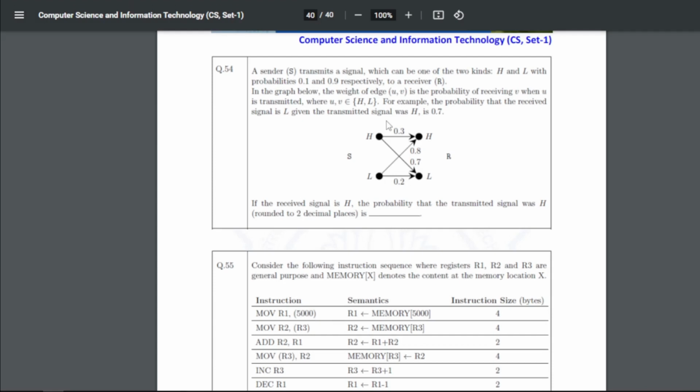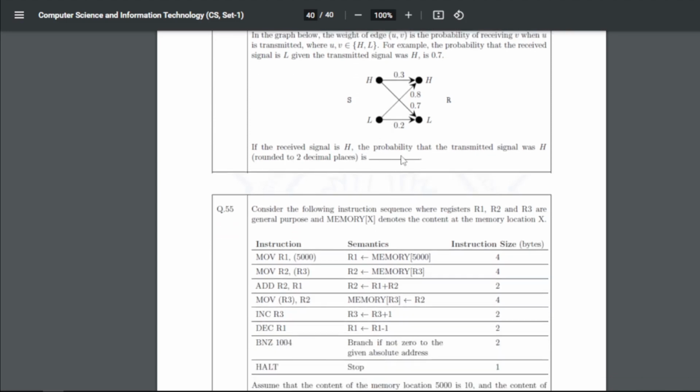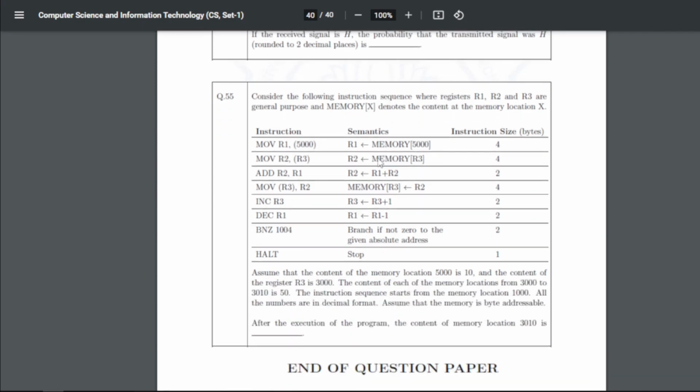So for 54, if the received signal is H, the probability that the transmitted signal was H, rounded to 2 decimal places, is 0.64.